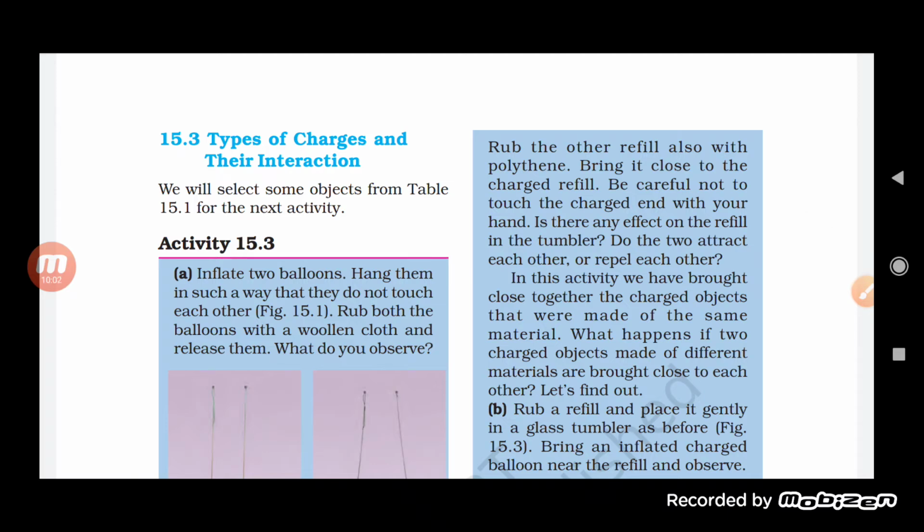Bring it close to the charged refill. Be careful not to touch the charged end with your hand. Is there any effect on the refill in the tumbler? Do the two attract towards each other or repel each other?